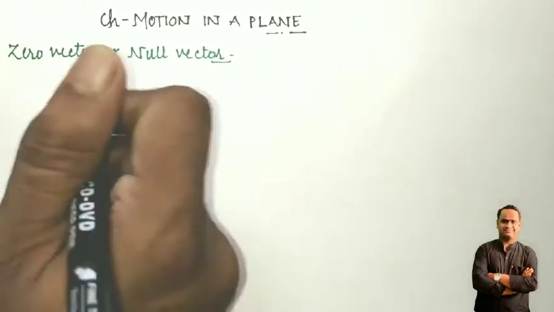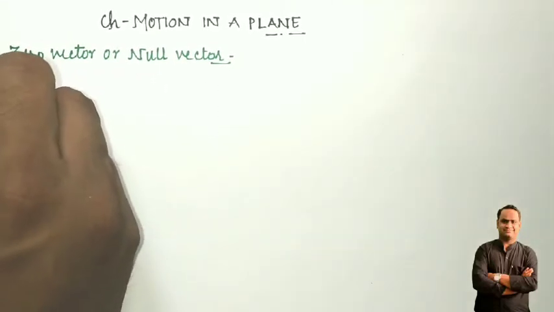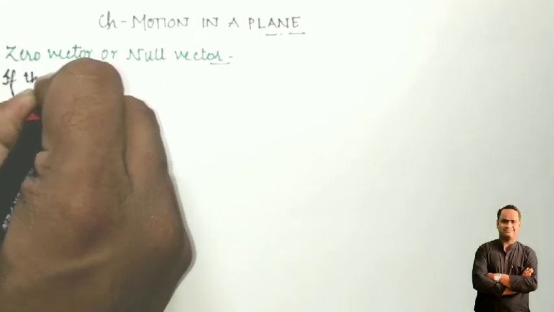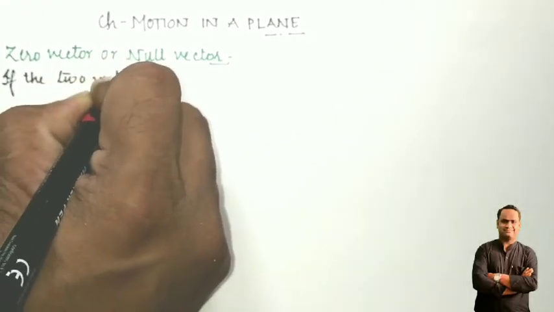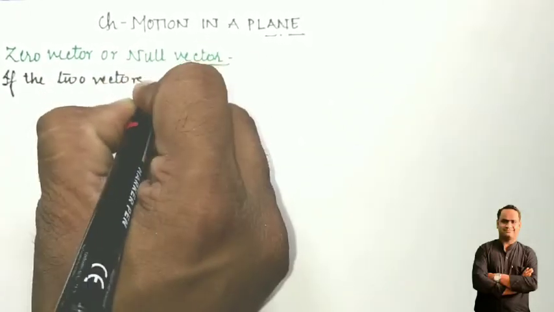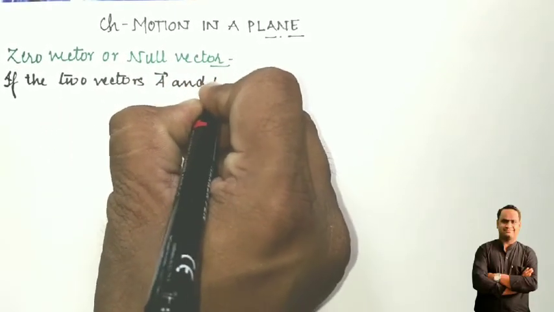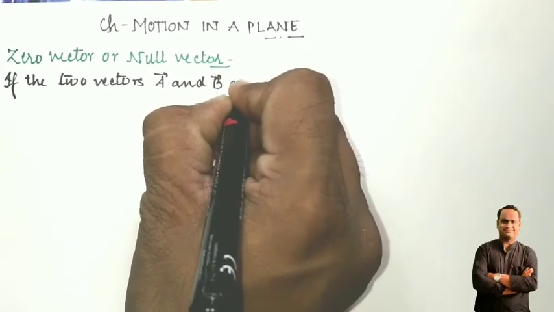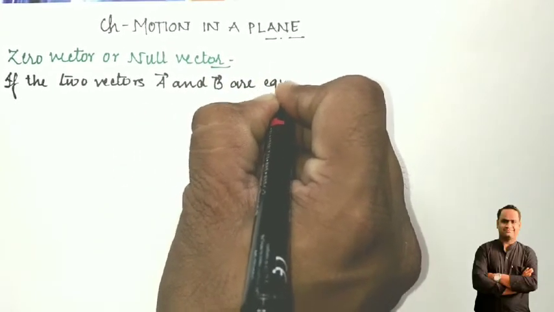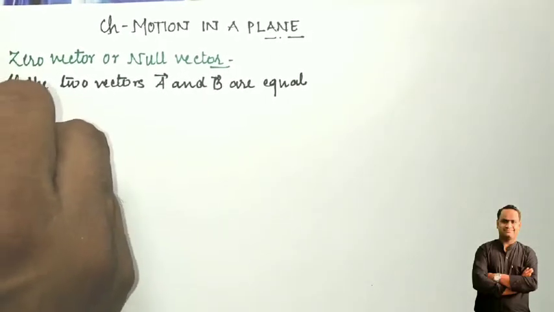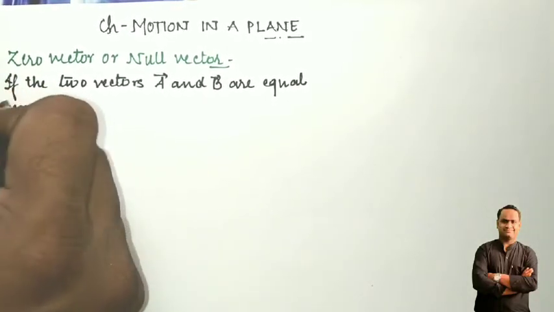Suppose vector A and vector B are equal, then what will happen?